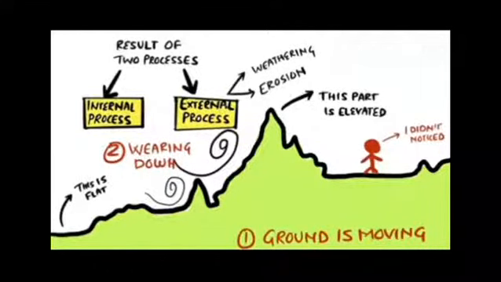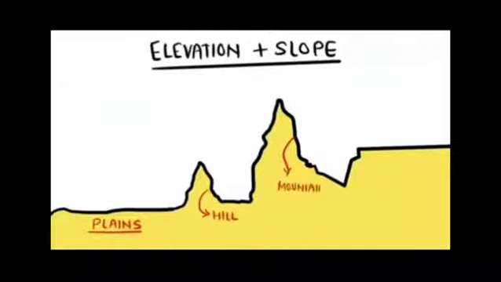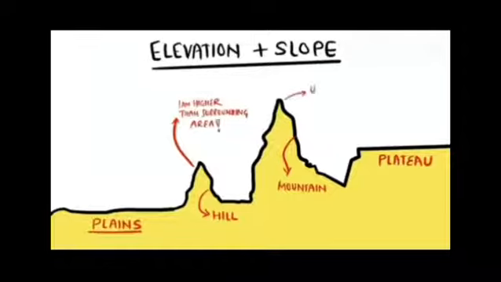Now, depending upon elevation and slope, the landforms are classified as mountains, plateaus, hills, plains and valleys. Before that, let's start with the hills. Hills are landforms, that is, land surface that rises higher than its surroundings.